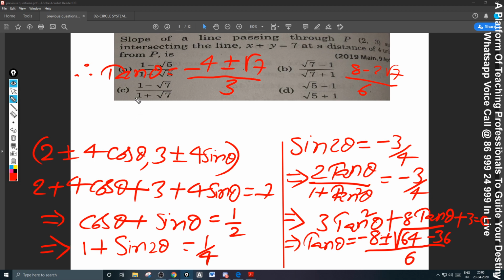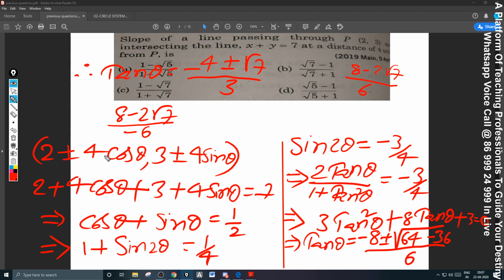Minus, if you rationalize this, you will get it as 8 minus 2 root 7. That is 1 minus root 7 whole square, no? 1 minus root 7 whole square, 8 minus 2 root 7 divided by 1 minus root 7, you will get minus 6 here. So you get minus 8 plus 2 root 7.